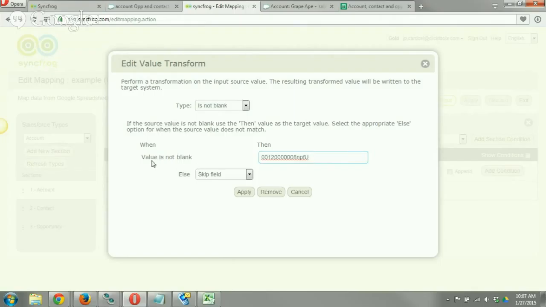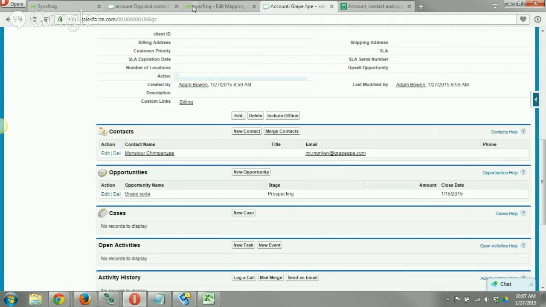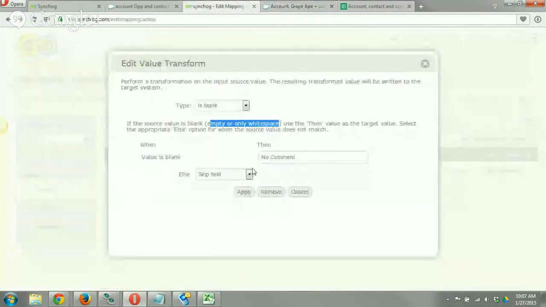So you can have a hey, there's some sort of value in there, you want me to put this in there then. So that's kind of cool. Is blank is anything that is empty or only white space, which would be, for example, 3 spaces in here. So that is the new value transform ability inside of Syncfrog.